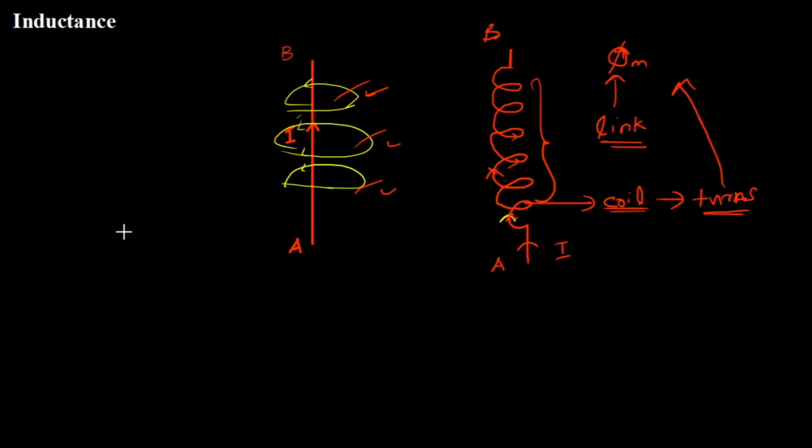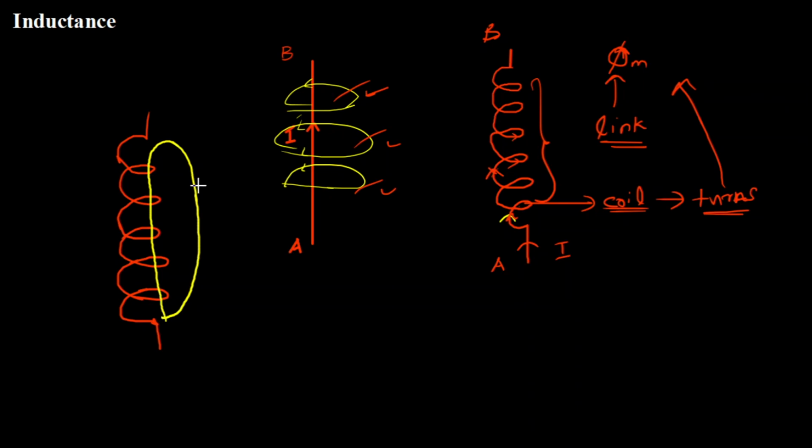So conventionally, when you have a conductor like this with some turns, we usually draw, I'll just redraw it, we usually draw the field as if it is linking all these coils, like this. The field is taking some shape like this. This is something like an equivalent magnetic field line, you can call it.